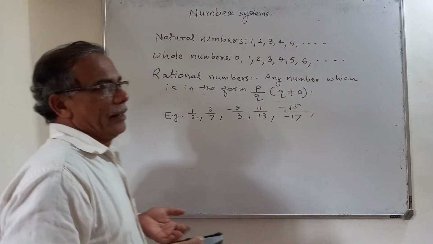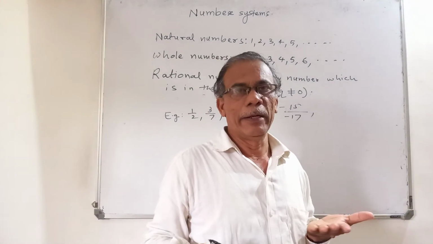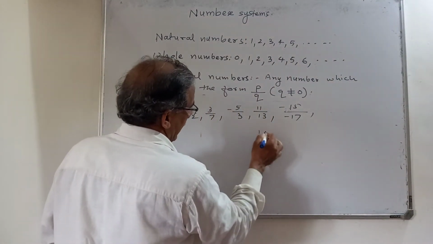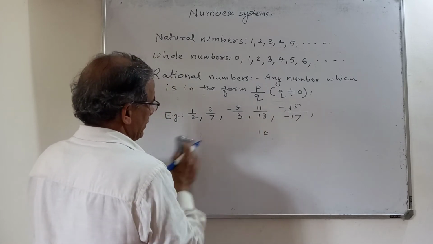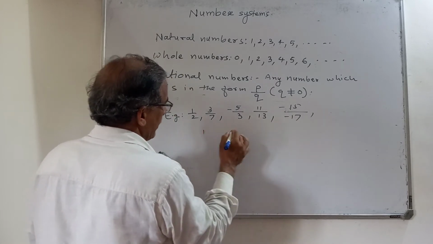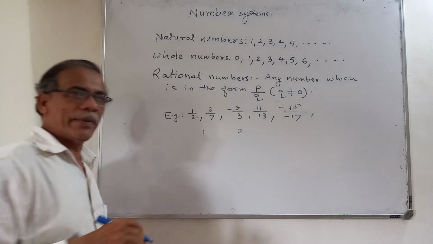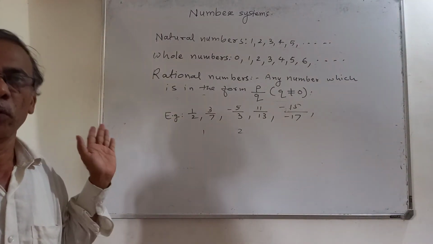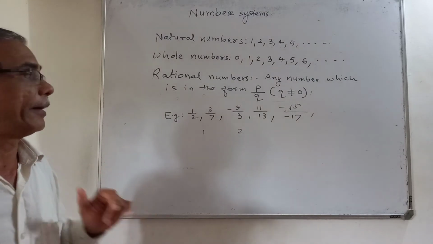Now, how to calculate them? How to find a number between? Between 1 and 10, there are 2, 3 like this, isn't it? But between 1 and 2 also, there are some rational numbers. We can find them. That is what we are going to study now.